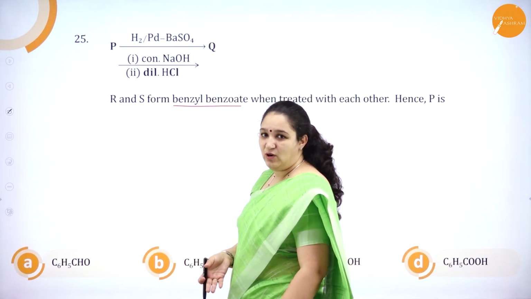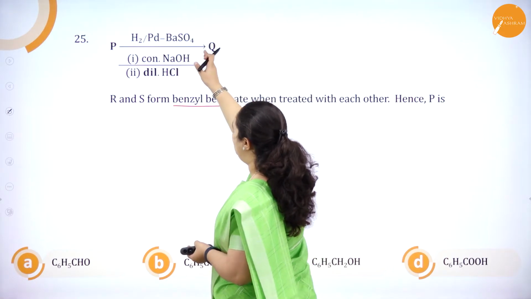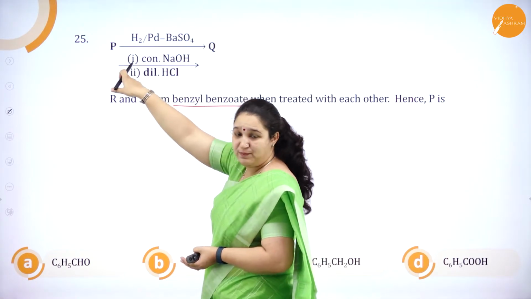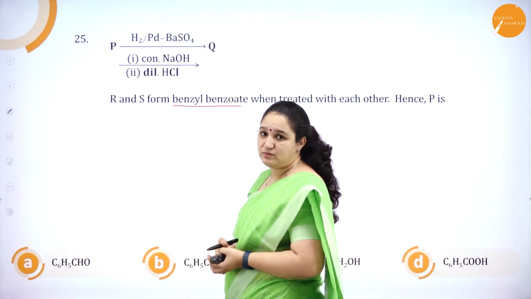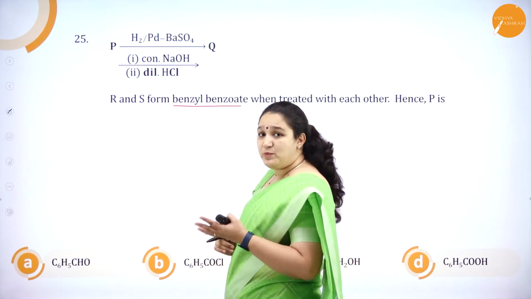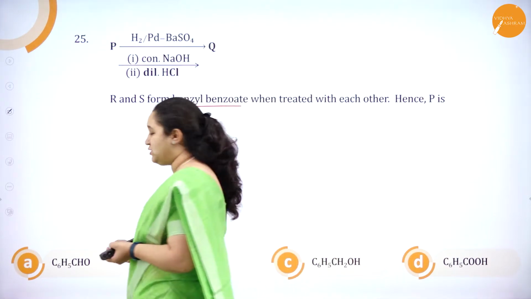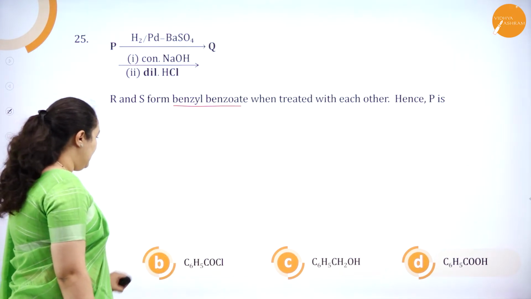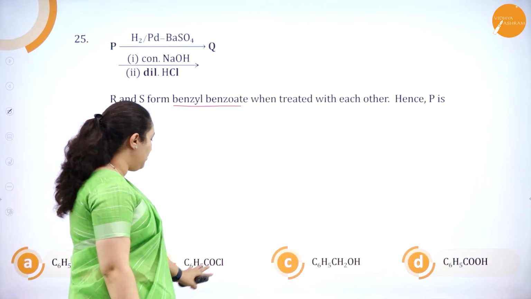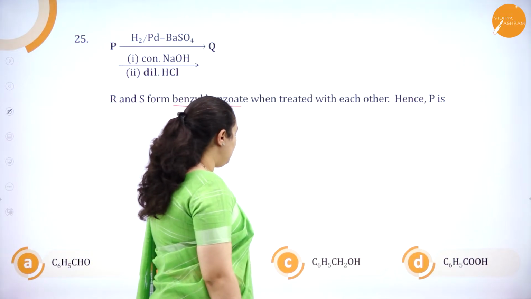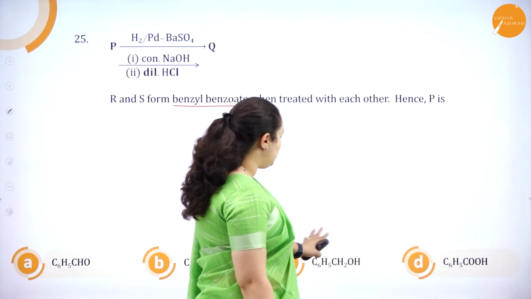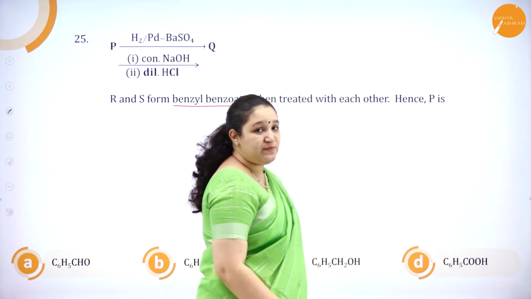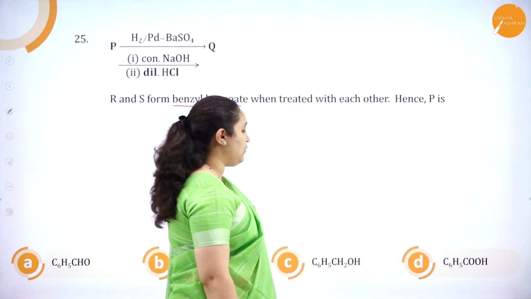We are supposed to find out what Q is, and from that you have to find out what P is and tell the correct answer. Okay. We'll see whether we get any hint from the options. First we have C6H5CHO. Second one we have C6H5COCl. Third option is C6H5CH2OH, and the last one is benzoic acid, that is C6H5COOH.